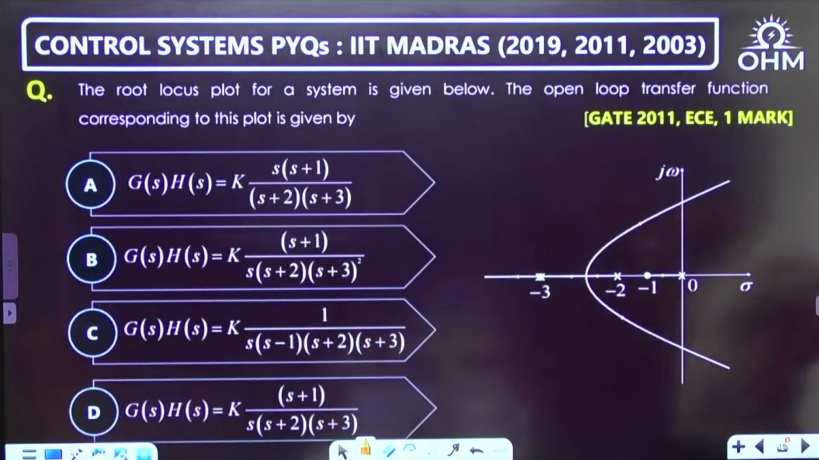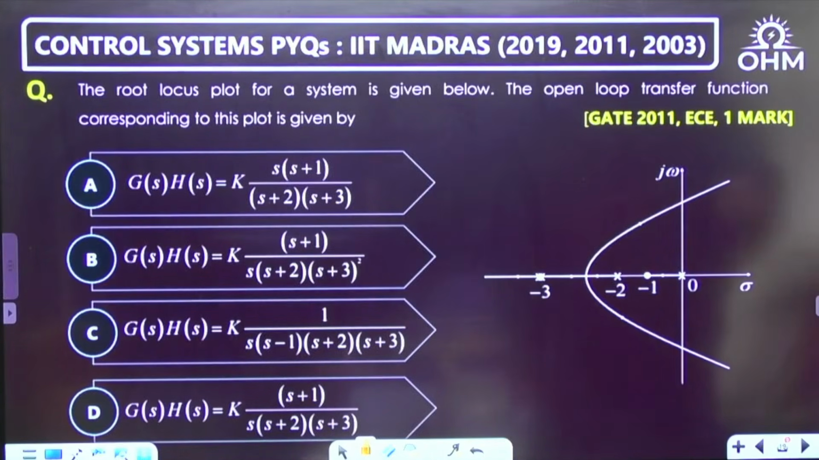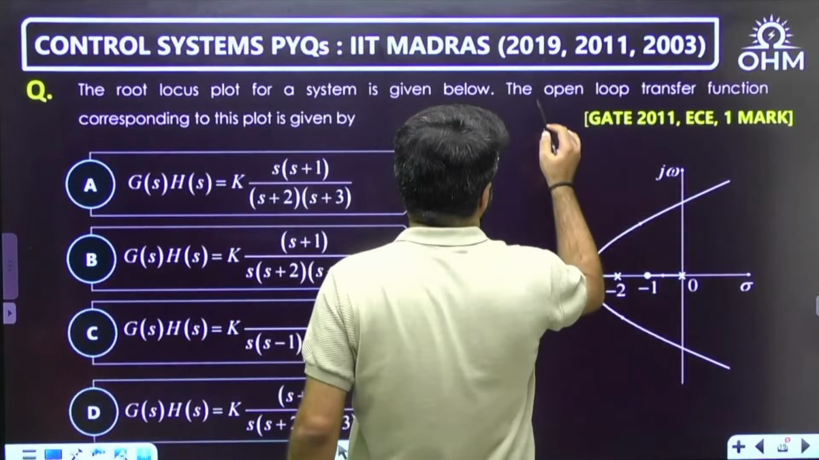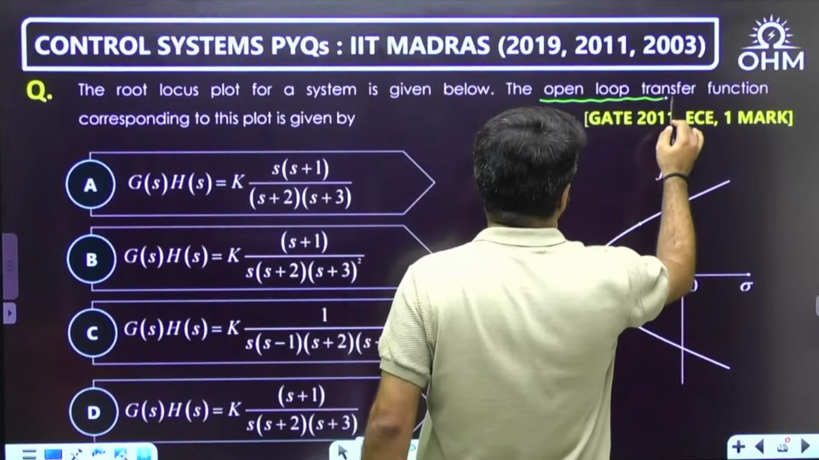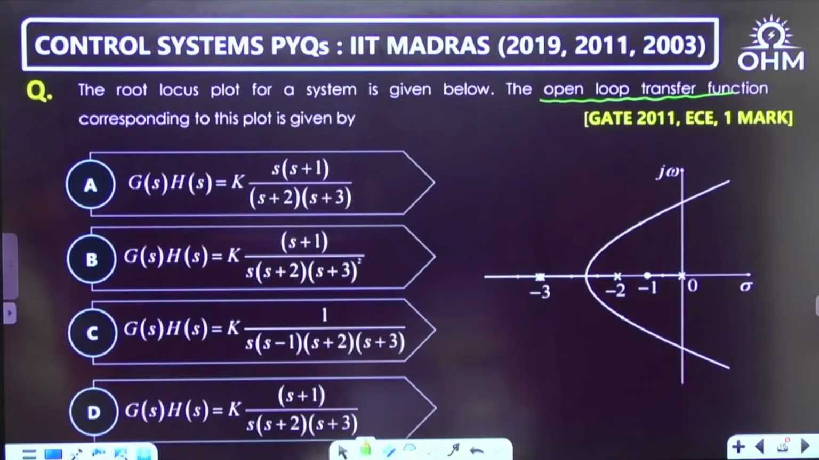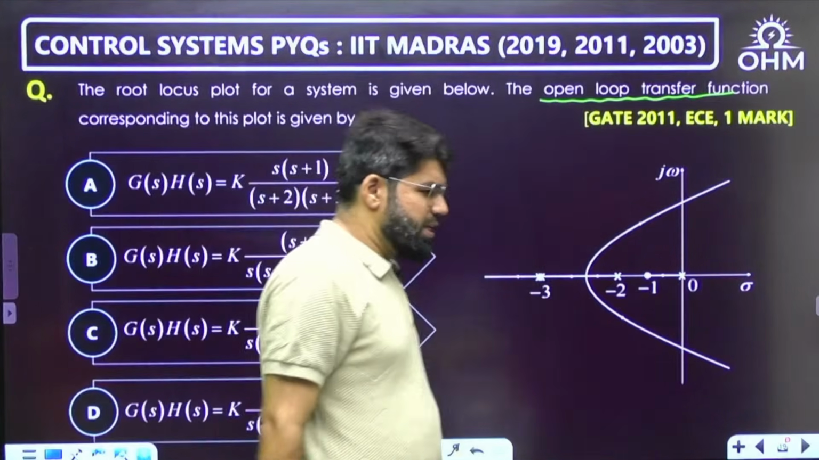Okay. The root locus plot for a system is given below. What is the open loop transfer function? See, root locus is the locus of roots of the characteristic equation, but anyway, we draw it with the help of the open loop transfer function. Very easy question. Even a very basic root locus analysis.